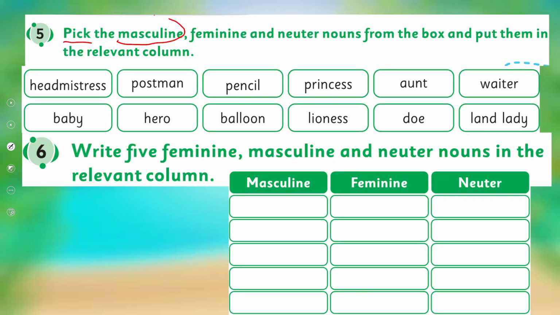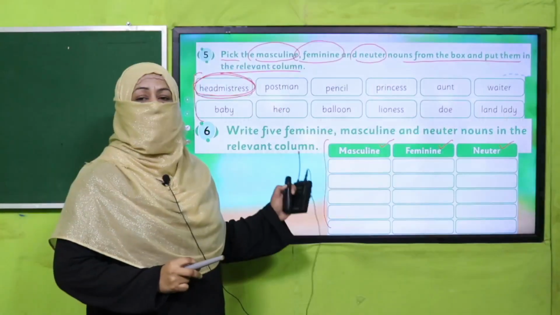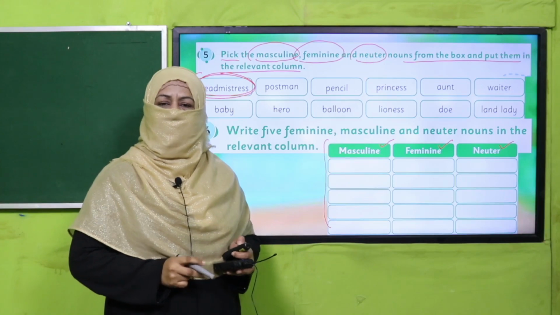Pick the masculine, feminine and neuter nouns from the box and put them in the relevant column. So these three columns are there and naming words are here. So you have to read this name, find which category this noun belongs to. Either it's masculine or feminine or neuter, right? So pause the video, complete this task in your book and then come back.